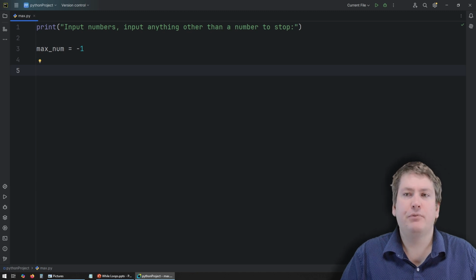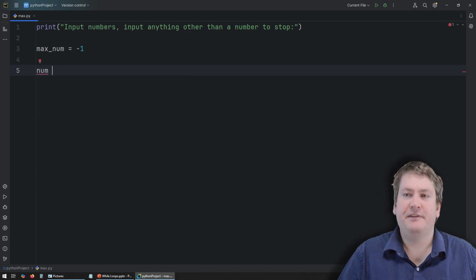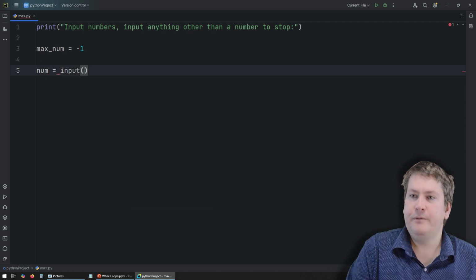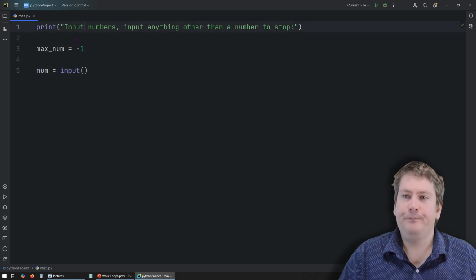So now we want to do our priming read. num will be the value that the user has input. In this case, we're not going to give any prompt to input. It's just going to input the number since we just want this one prompt at the top.